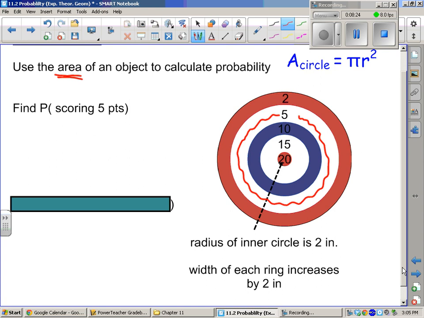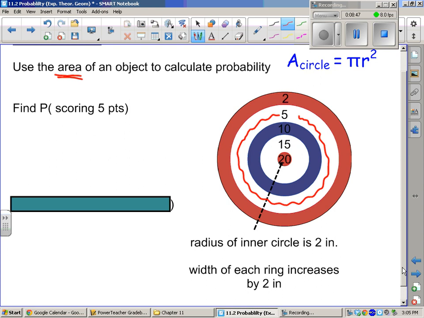For geometric probability, we're doing the area of the desired spot over the whole area. So how do you find an area of a ring? You have a couple circles, and we take part of the interior section away, and that will leave the ring.